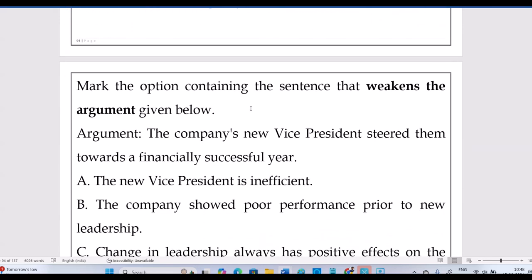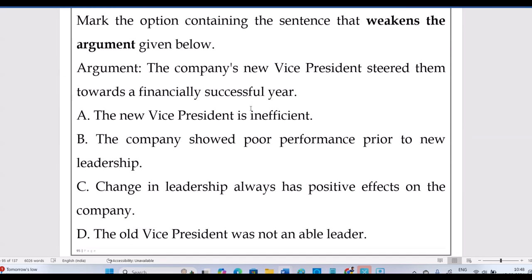Right. Next, one more question similar to that, which will weaken the argument. The argument in the question is, first please read that. Supporting or weaken that, strengthen that. What is the statement? You have to read carefully. Question first of all. Here they mention the company's new vice president steered them towards a financially successful year.